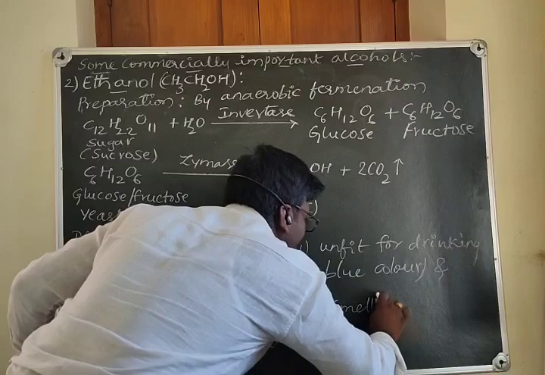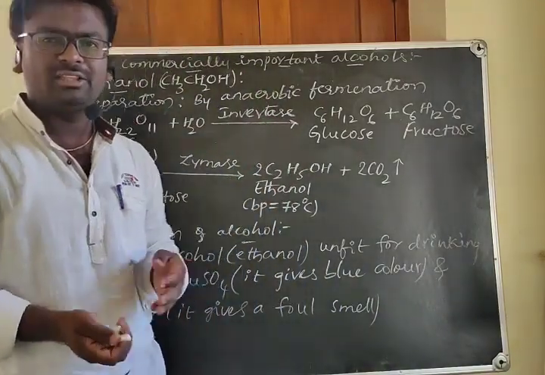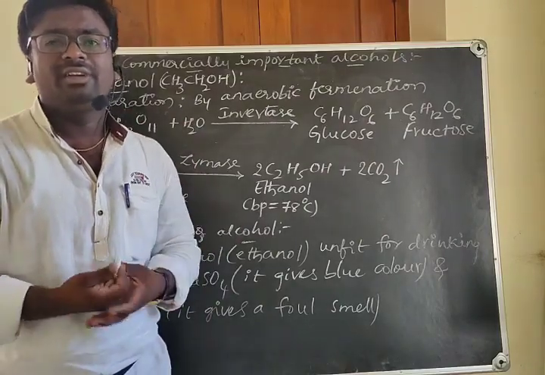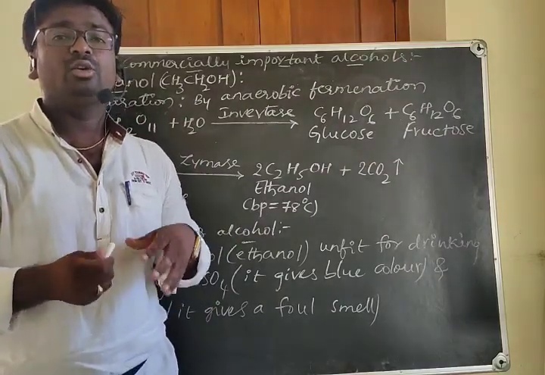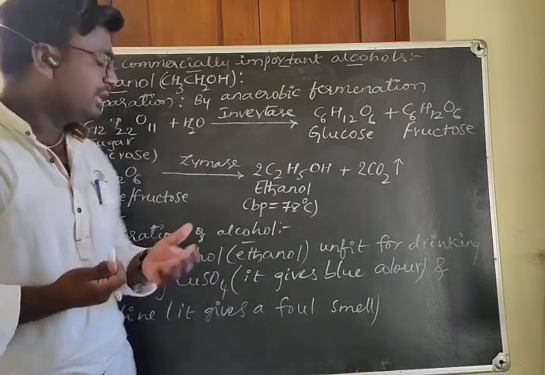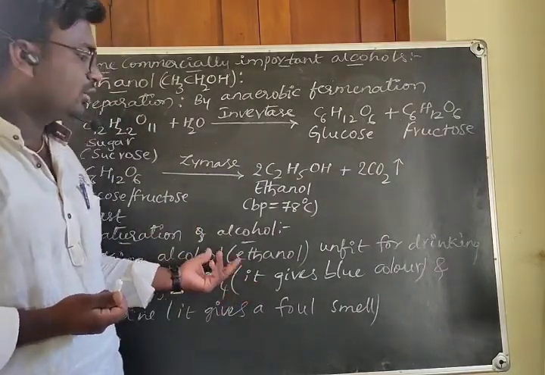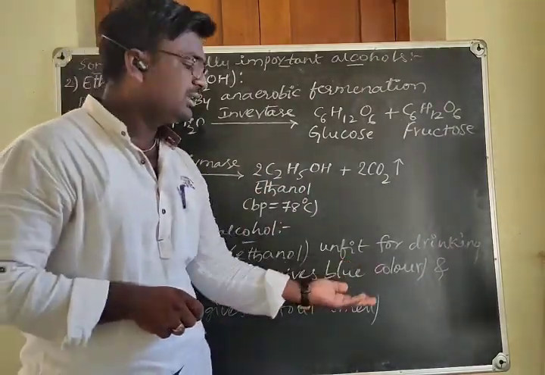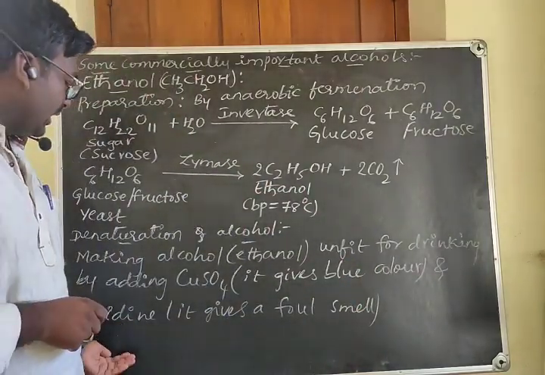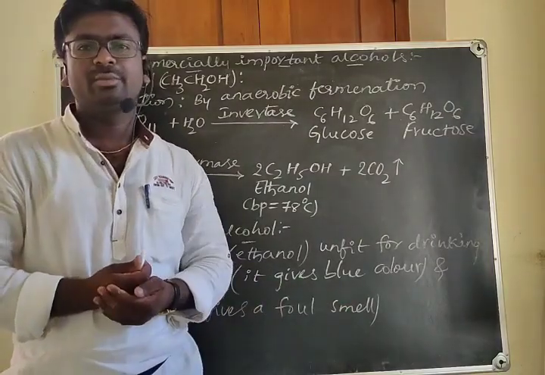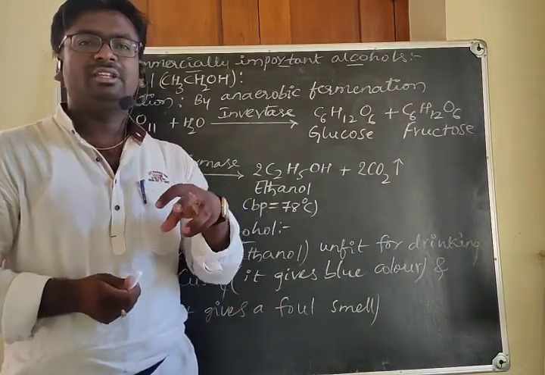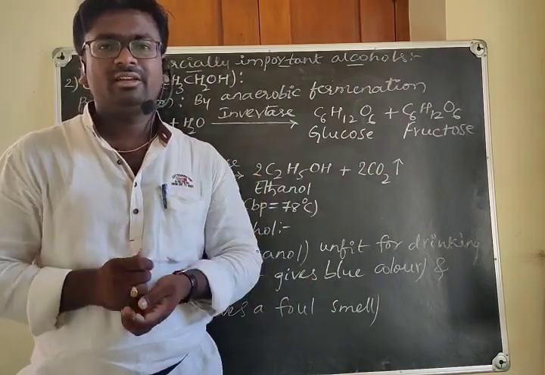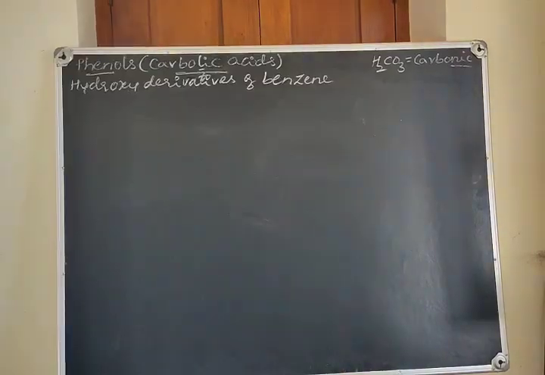So in industries, whenever they are going to use the ethanol or some other alcohols, with that smell, a person may think of drinking the alcohol, but to avoid that, they add some copper sulfate to make it another solvent. Okay, by adding the copper sulfate, it imparts blue color, and they will add pyridine. It gives a foul smell, and if a person is willing to take that alcohol also, due to the smell of the alcohol, he cannot drink. Okay, yes, this is about that.